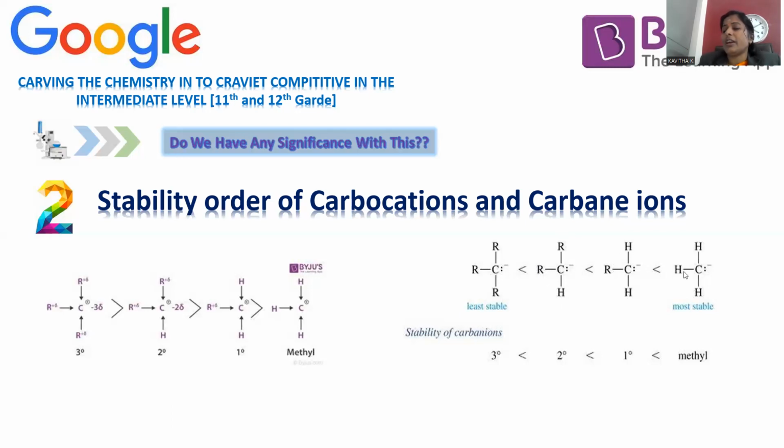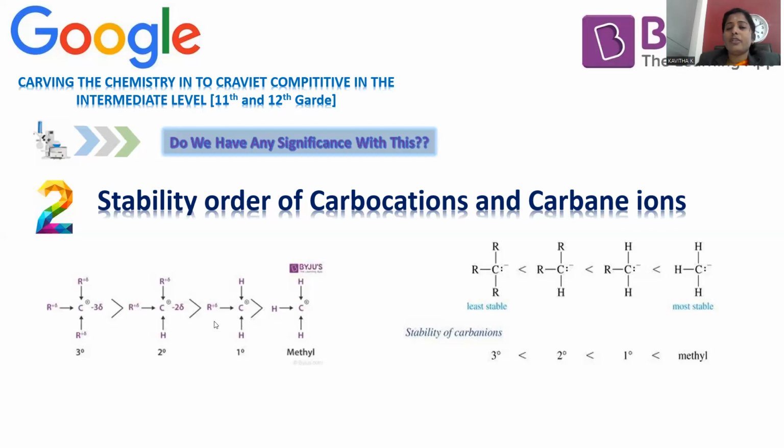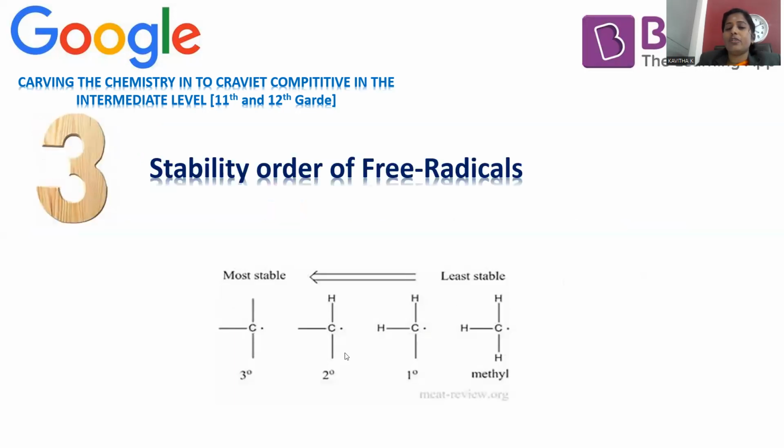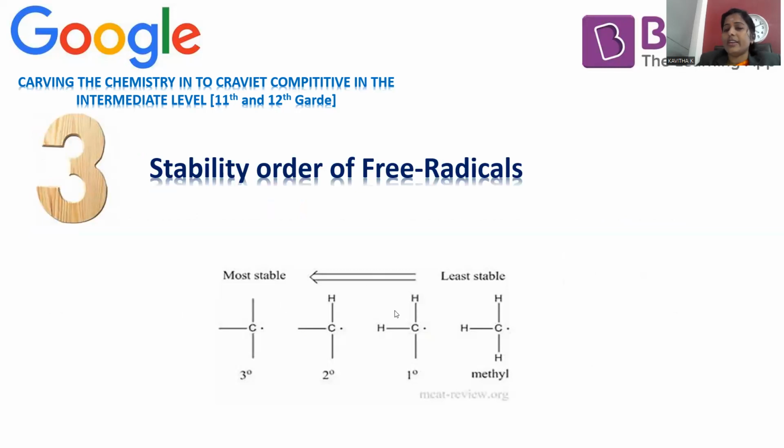Around the carbon high electron density is already there. Still electrons are released. What happens? They will do repulsions, so that methyl carbanion is highly stable in comparison to 1-degree, in comparison to 2-degree, in comparison to 3-degree. This is the way inductive effect plays a role to determine the stability of carbocation and the carbanion as well. Right. Move on to another application, stability order of free radicals. What exactly we applied for carbocation, the same can be applicable for free radicals as well. So whatever order is followed in a carbocation, the same is applicable to carbon free radicals, right?